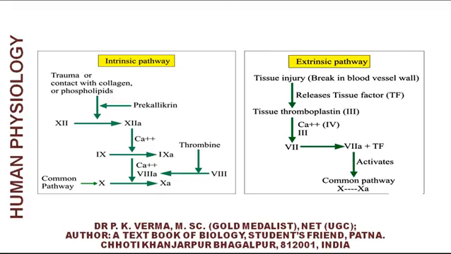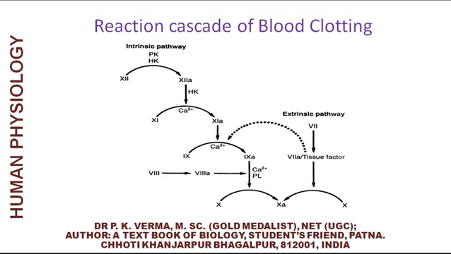Similarly, the extrinsic factor, tissue thromboplastin, activates factor 7 into 7A, and the 7A further activates factor 10 into 10A. So after activation of factor number 10, the prothrombin is converted into thrombin. The same cascade is shown in this reaction also.